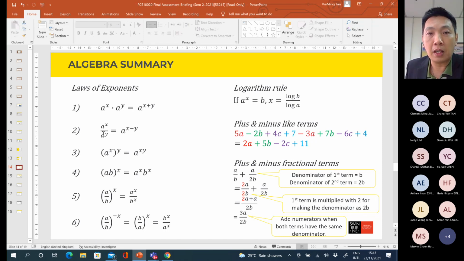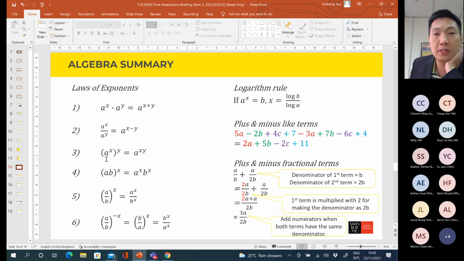Exponent rule number two is when the same base number involves division, then we can also combine the index numbers by subtracting: the numerator index number minus the denominator index number. The third rule is if a power x, and then bracket power y.